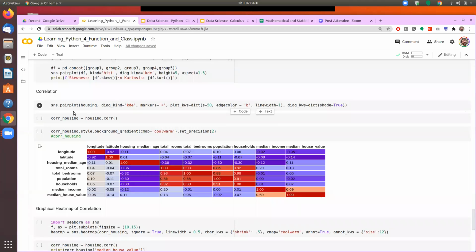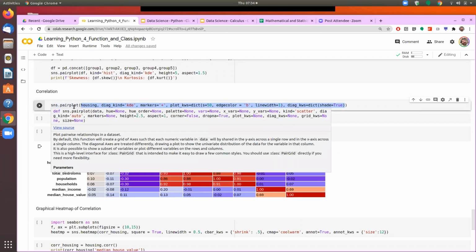So in all of these, if you see, SNS is a class of libraries that we are importing. That will have several functions inside, and pair plot is one of the functions. So SNS is a class which contains a lot of functions. Then we are calling the pair plot function from that class, and then we are giving the parameters which are accepted by pair plot.